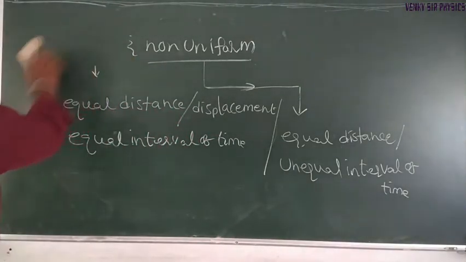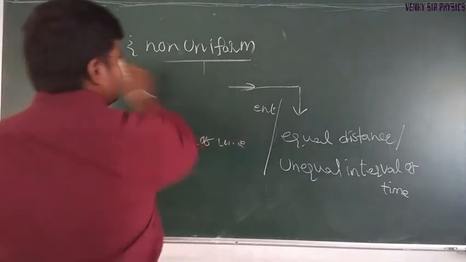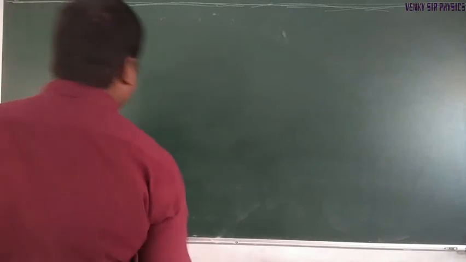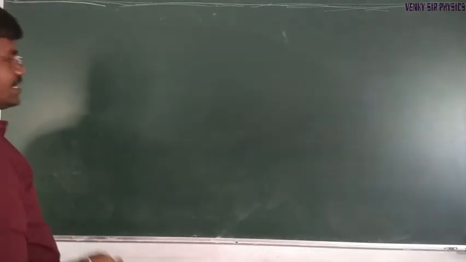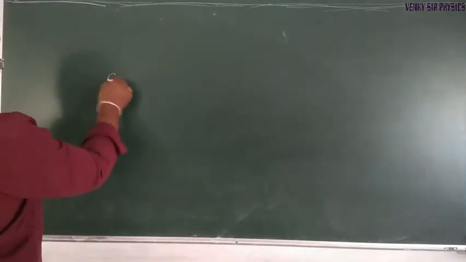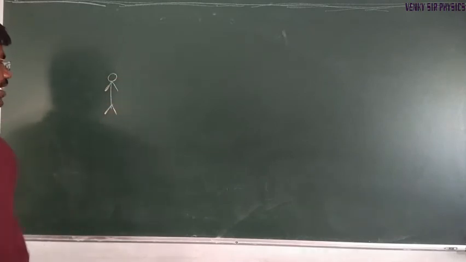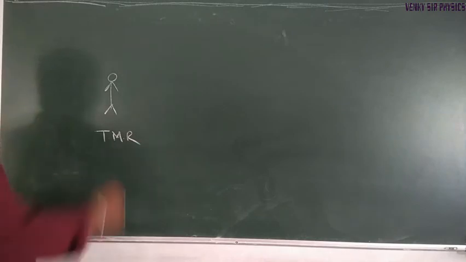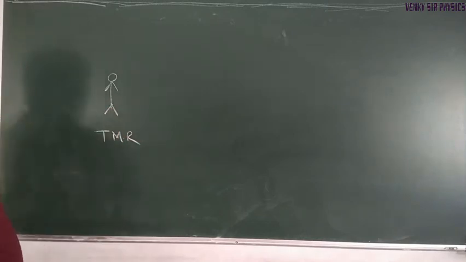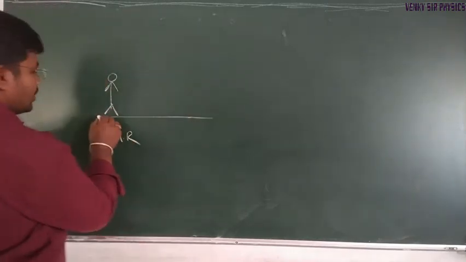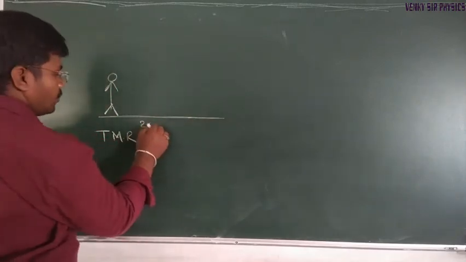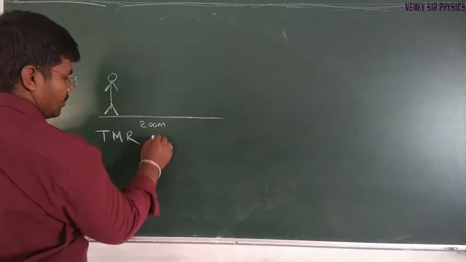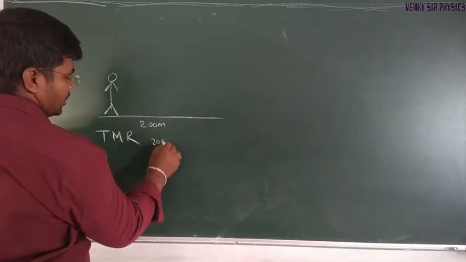So, an example for uniform and non-uniform motion. Let us assume a body, the body's name is T. Mohan Reddy, TMR, starting from rest. The body covers every 200 meters in every 20 seconds.